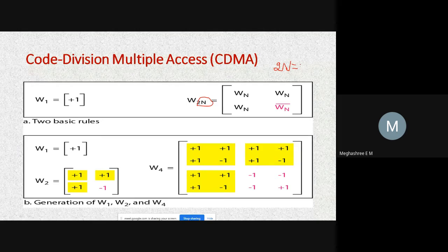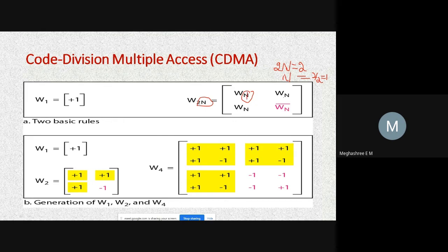You need to calculate for two stations, so find the n value, because you need it to substitute here. n is equal to 2 divided by 2, which is equal to 1. Substitute that value here, and 2 into 1 is 2.